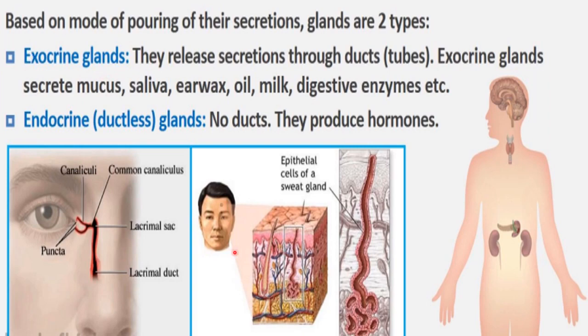Different types of exocrine glands are present in this picture, and here these endocrine glands are shown, the different positions of endocrine glands, like these are present here, and above the kidneys also, right? Different endocrine glands are present which produce hormones. You don't need to make all these diagrams, these are just for understanding where the exocrine glands and endocrine glands are present.